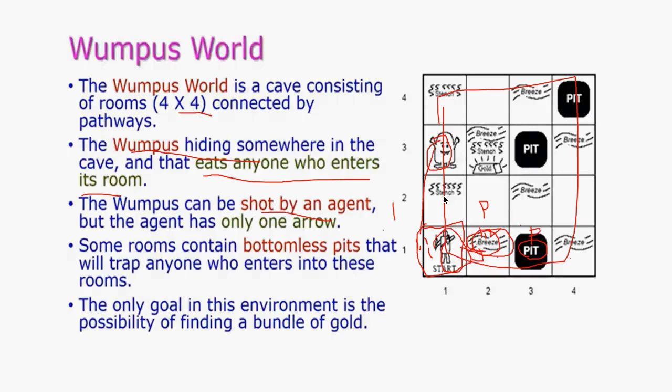In the same way, instead of going directly to the Wumpus, there's something called stench, which is smelly. Okay, when the agent moves to 2, 1 room, there is a smell called stench. Okay, this stench tells you or warns the agent that the Wumpus is somewhere beside. Okay, either the Wumpus is here or the Wumpus is here.